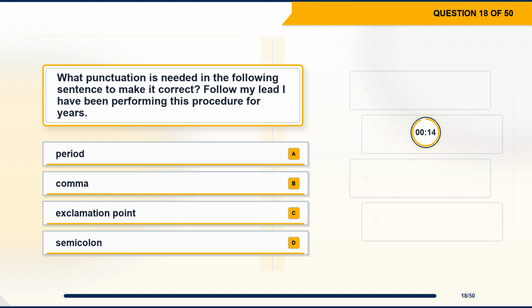Question 18. What punctuation is needed in the following sentence to make it correct? Follow my lead, I have been performing this procedure for years. Option A, period. Option B, comma. Option C, exclamation point. Option D, semicolon.